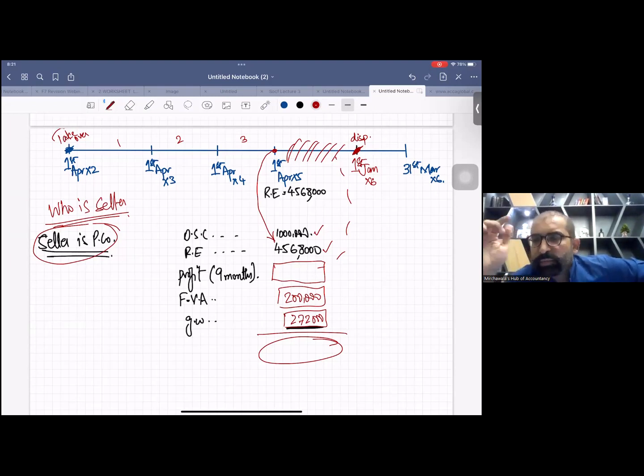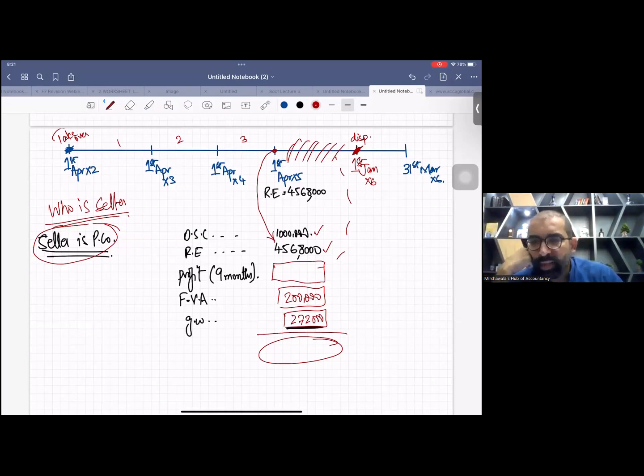So I repeat, whenever you need to calculate an increase or decrease in NCI, just ask yourself one question: who is the seller? And in this question, my dear students, the seller is P company.